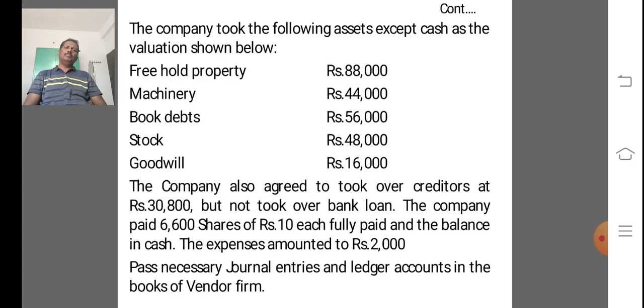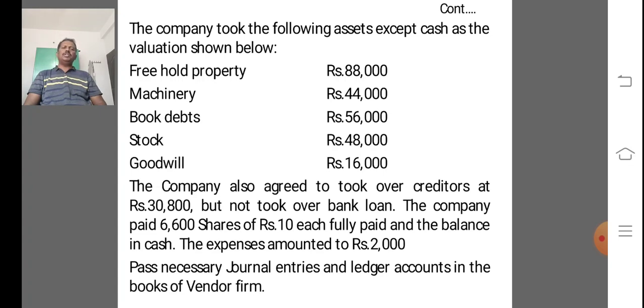So in this problem, the purchasing company took over certain assets at the agreed values given in the adjustment. Also the company agreed to take over creditors at rupees 30,800, but the purchasing company did not take over the bank loan. In that situation the bank loan will be paid off.